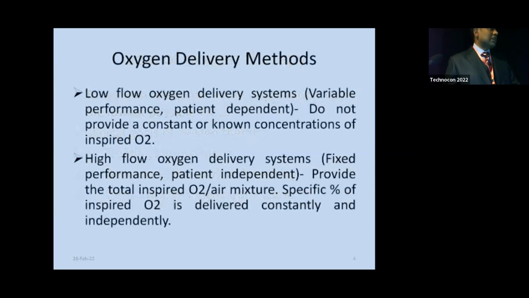So for oxygen therapy, we need to use some delivery methods, and there are two oxygen delivery methods. One is low flow oxygen delivery system, and the other one is high flow oxygen delivery systems. The low flow oxygen delivery systems are of variable performance, and they are patient dependent. They do not provide a constant or known concentration of inspired oxygen every time. The high flow oxygen delivery systems are fixed performance. They are patient independent, providing the total inspired oxygen air mixture. A specific percentage of inspired oxygen is delivered constantly and independently.